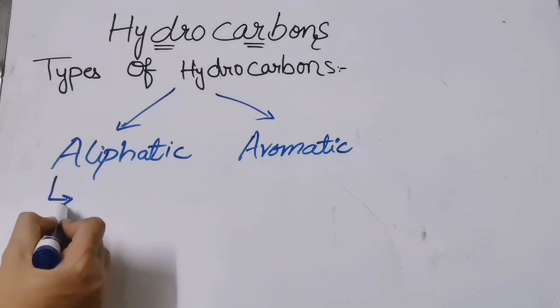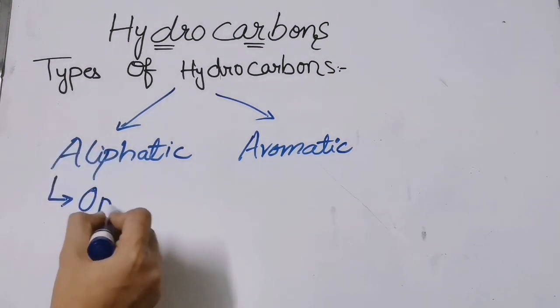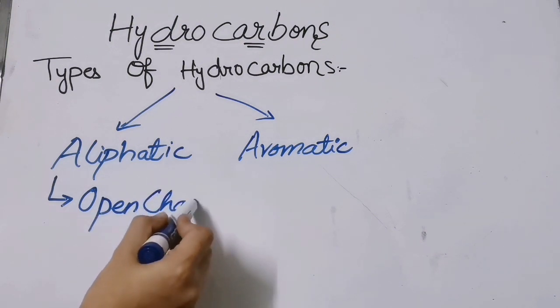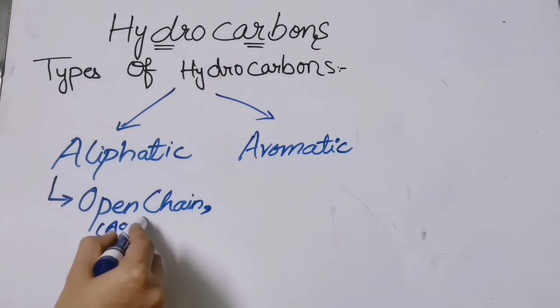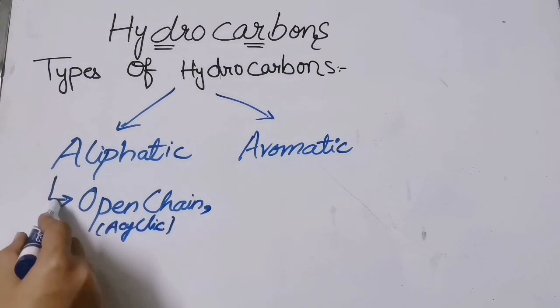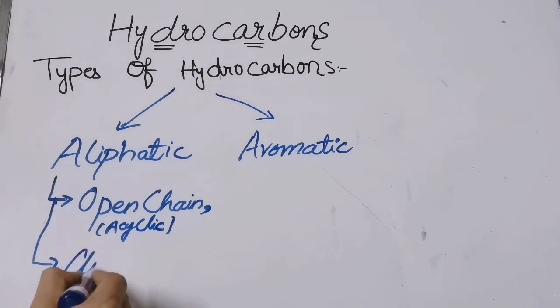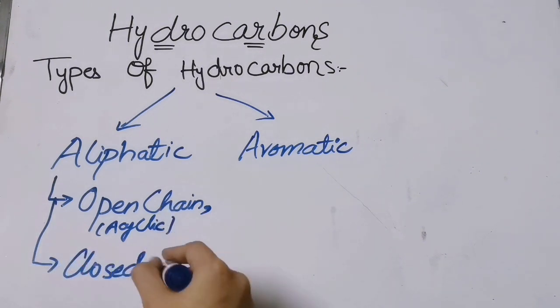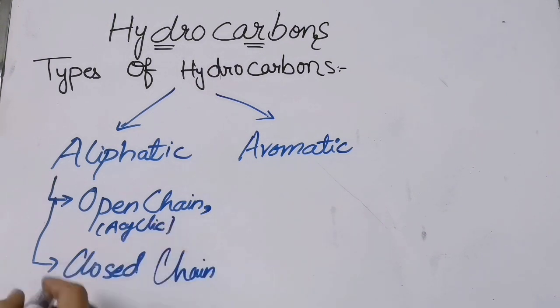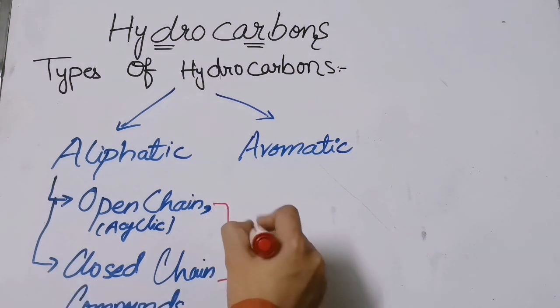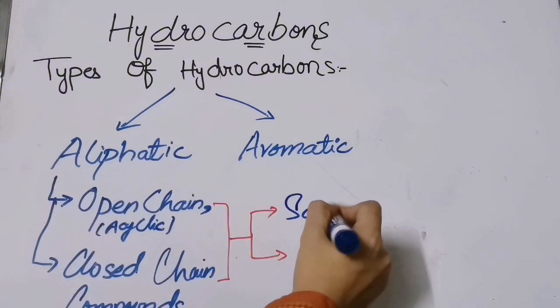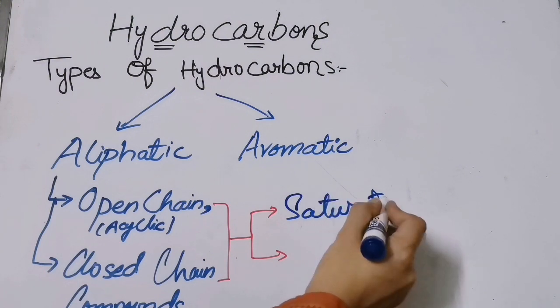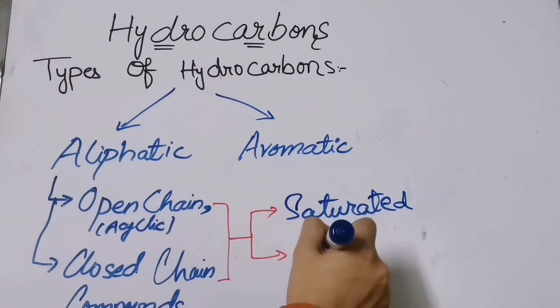The aliphatic hydrocarbons contain both open chain, we can also call it acyclic, as well as closed chain compounds. Now, these can be either saturated or unsaturated.